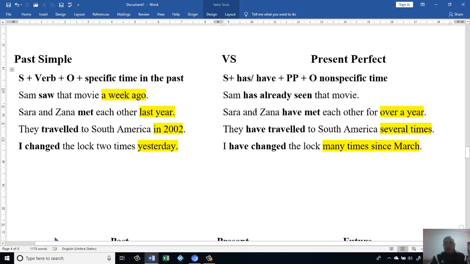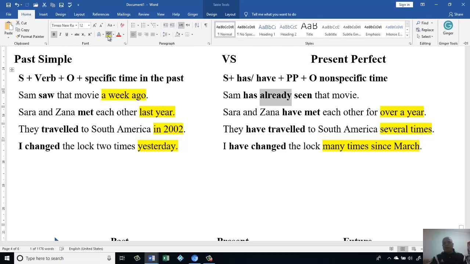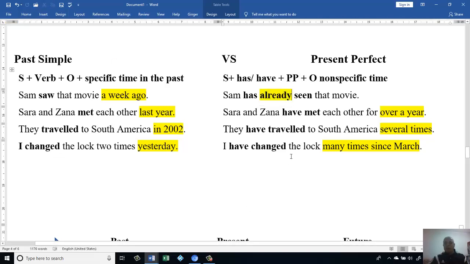That's the simple one. The other is we can make it present perfect. For example, Sam is the subject, has, then we have already. This sign tells me it happened in the perfect time. Okay, then here we have the past participle, then we have the rest of the sentence.